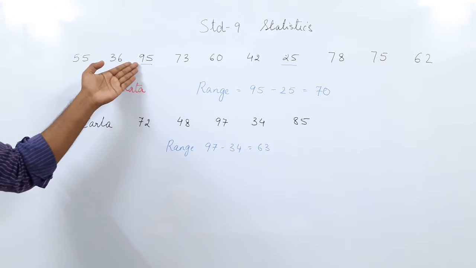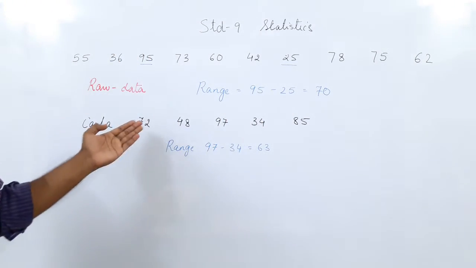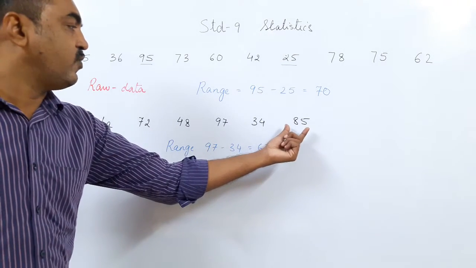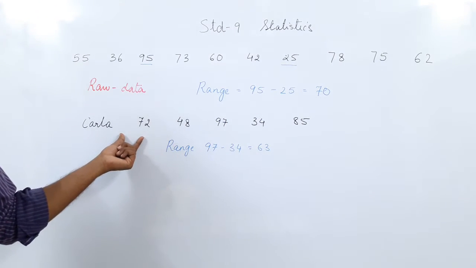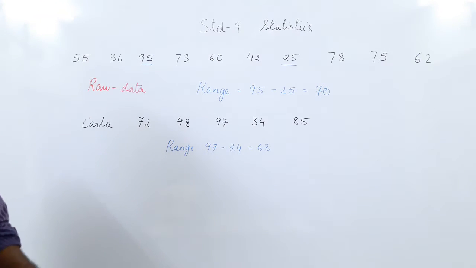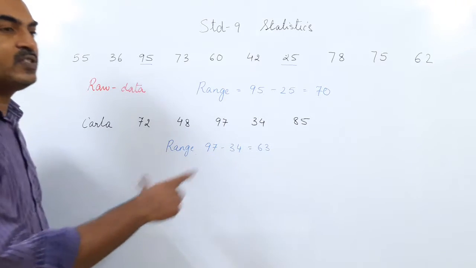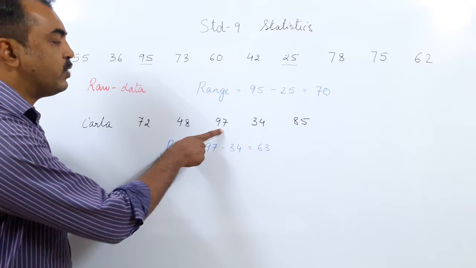Now those were different students, so we could say 95 means this student looks bright, 25 means this student looks dull. But that is not the case here. Here it is the same student and she is also showing variation. Now 72, 97, 85: 97 and 85 are on the high side, 48 and 34 on the low side, and 72 is somewhere in the middle. What does this mean for the child? Can you interpret this data? This data would show Carla gets 97 in a topic which she likes very much, let us say arithmetic. So when it comes to arithmetic, she scores very high marks.